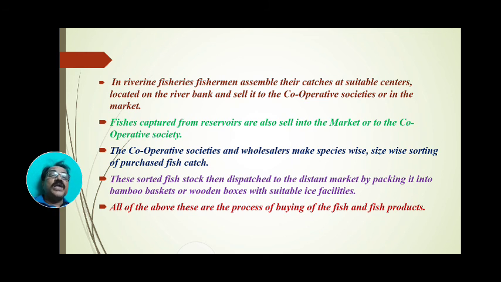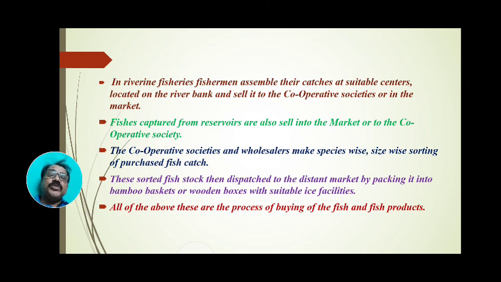The cooperative societies and wholesalers make species-wise, size-wise sorting of purchased fish catch. These wholesalers and fisheries cooperative societies, which perform the function of buying fish and fish product, can segregate the catch, separate the catch species-wise as well as size-wise, as well as by the condition of the fish.